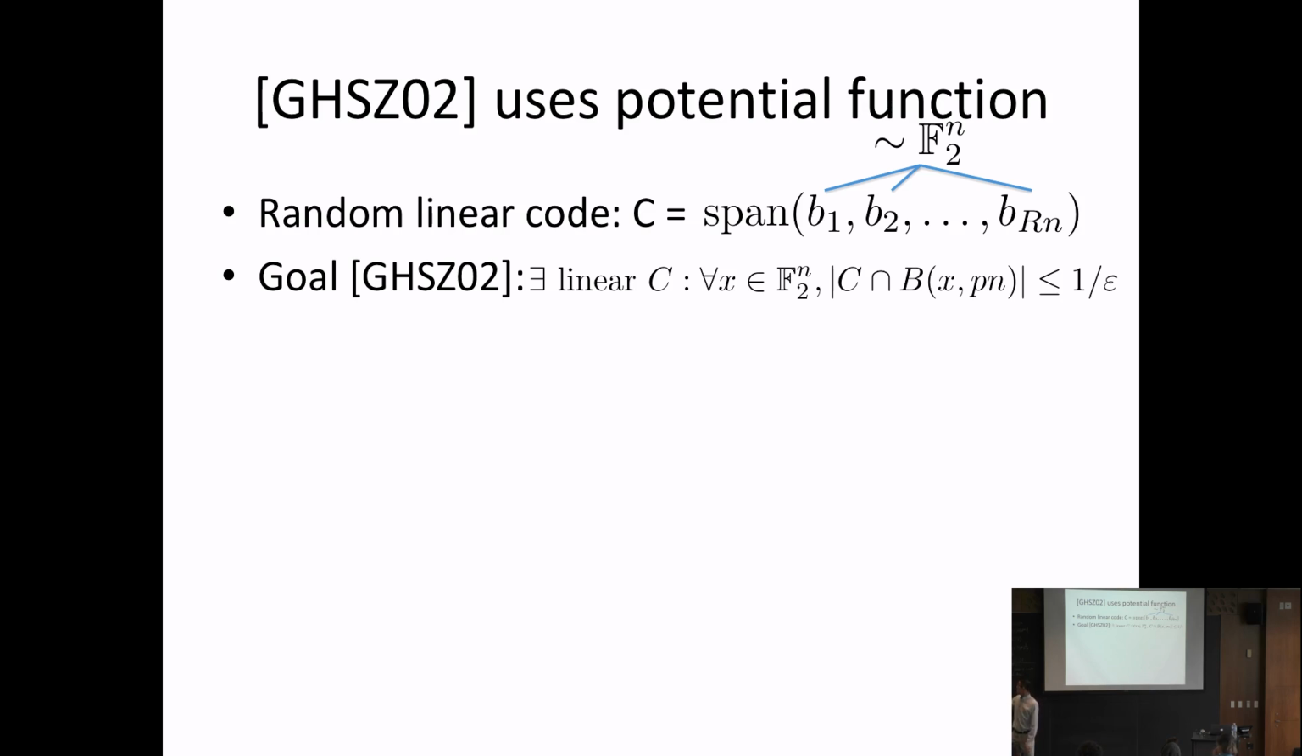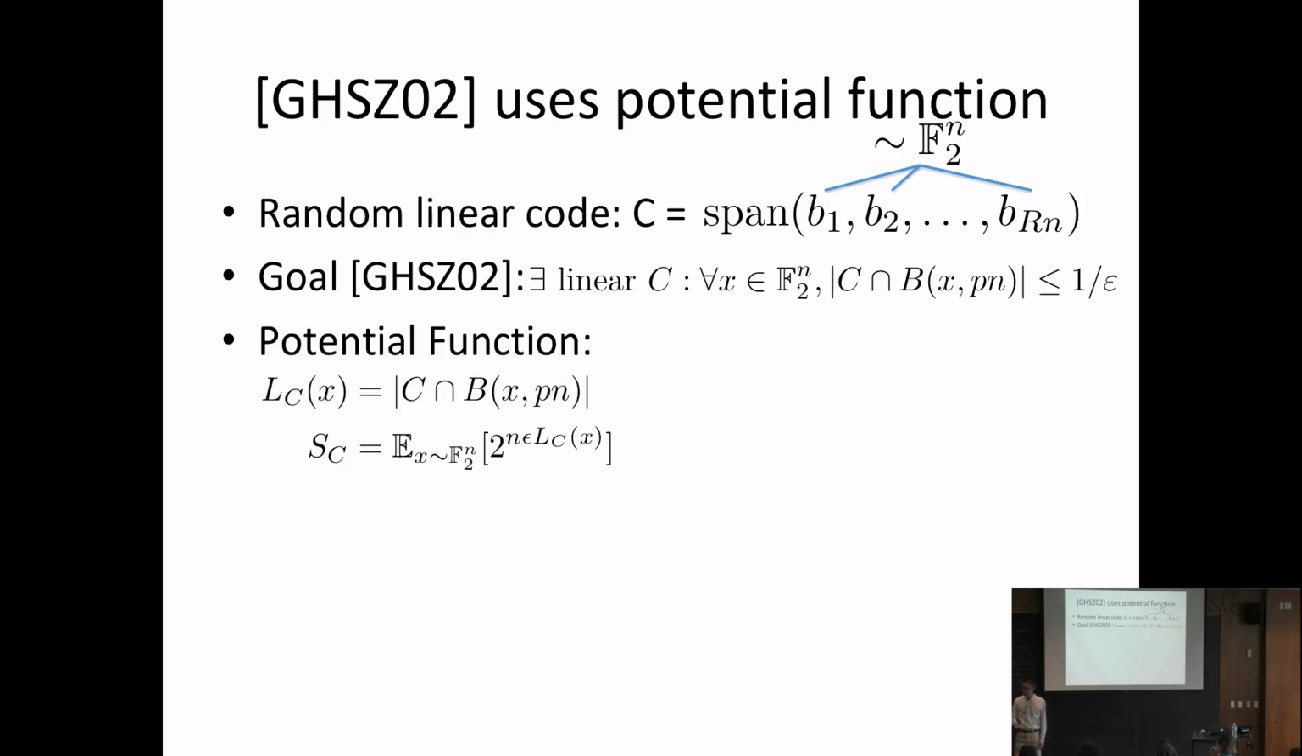Okay, so remember, this is the definition of a random linear code, and this is our goal, to find a C that satisfies this property. The cleverness of their argument is in looking at this potential function. We let L of x be the size of C intersect the ball around x of radius Pn. If you look at the definition of list decoding, what we want is that all of the L of x's are at most 1 over epsilon. So if we show all the L of x's are at most 1 over epsilon, then we get list decoding.